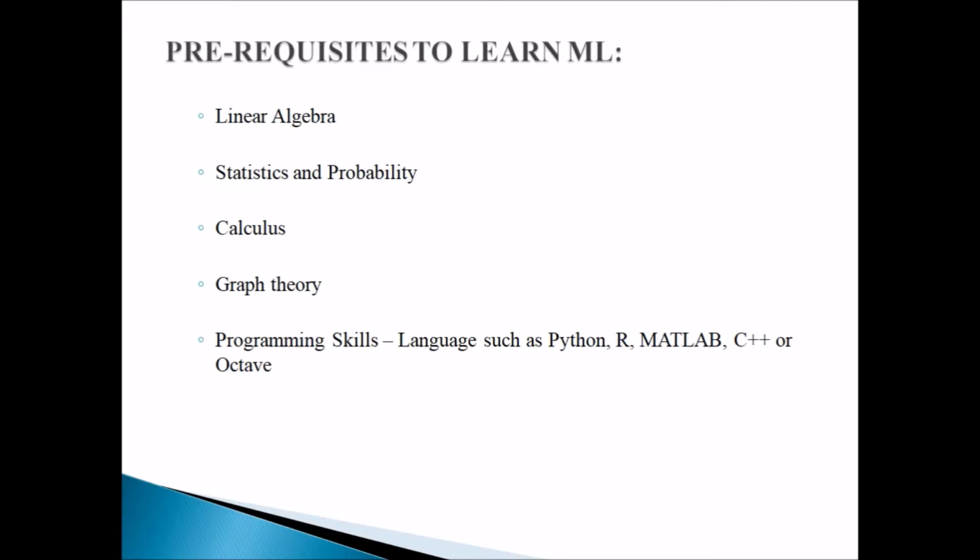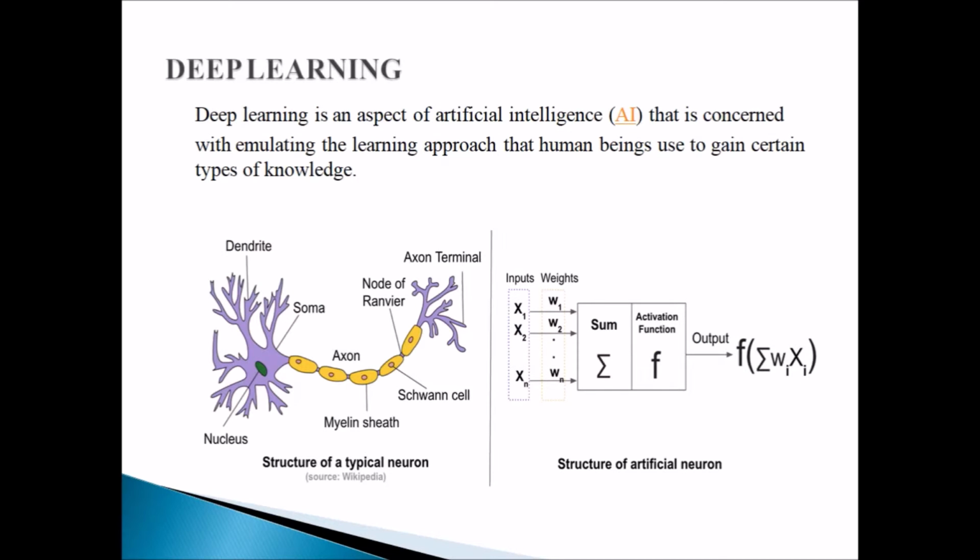You can also use R, MATLAB, C++, and Octave. Now we go to deep learning. What is deep learning? Deep learning is an aspect of artificial intelligence that is concerned with emulating the learning approach that human beings use to gain certain types of knowledge. So in deep learning, you're using the concept of neurons in the brain, the way they do their learning.